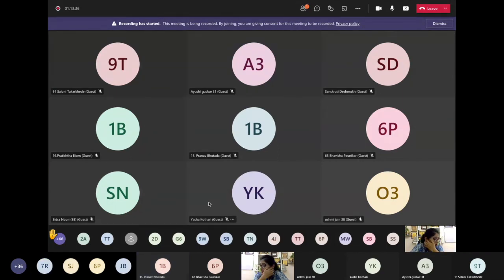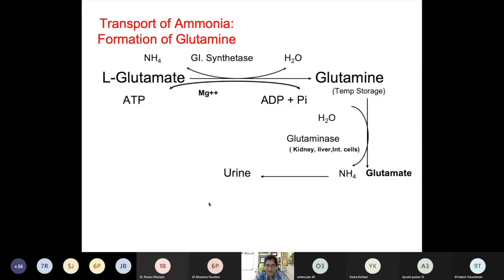So we will see how glutamine is synthesized. Alanine, how it is synthesized, you know, but we will still review it here. So you can see glutamine is synthesized by fixing an ammonium ion onto L-glutamate, and there is a formation of glutamine. Now for this reaction we need ATP.